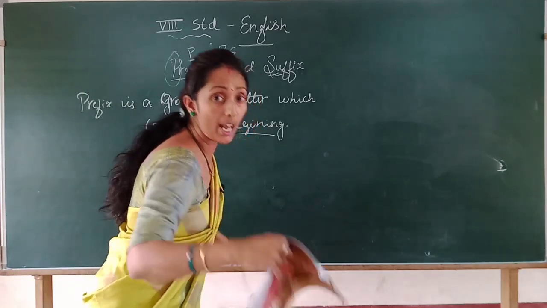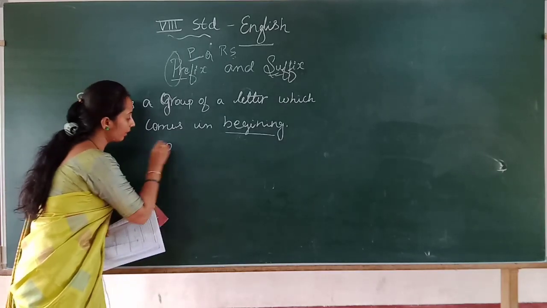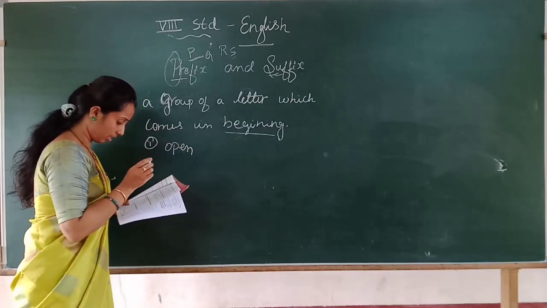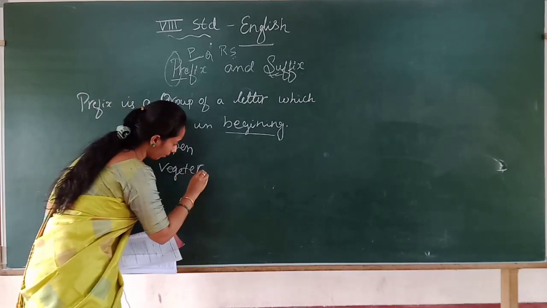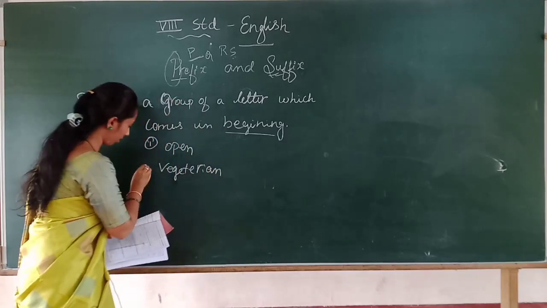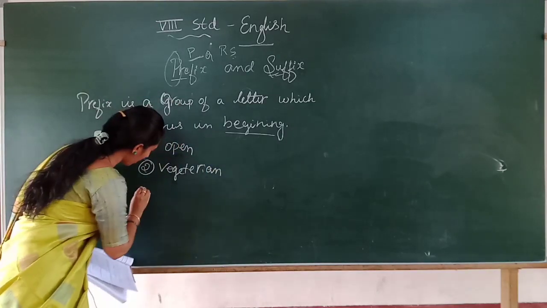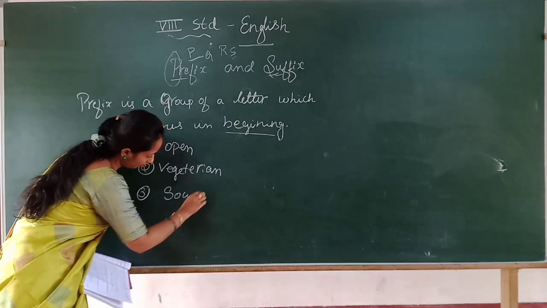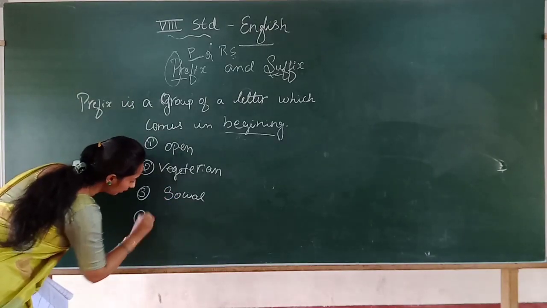Now I am doing the exercise work which was there in your textbook. Open, they are given. Open. Then vegetarian. Social. Purpose.